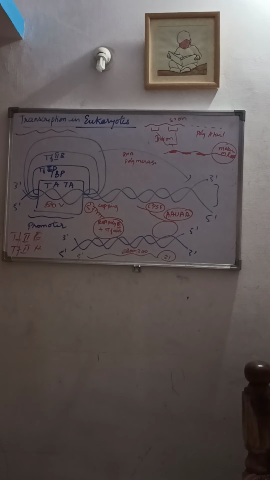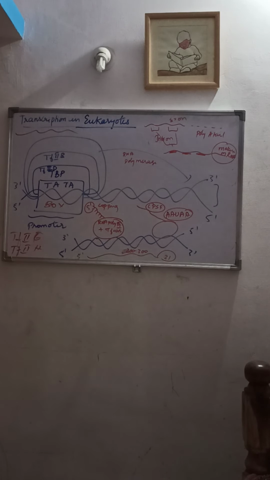Once the RNA polymerase gets attached to the entire complex, it gets associated with two more transcription factors called TFIIE and TFIIH. This whole complex is known as the initiation complex.